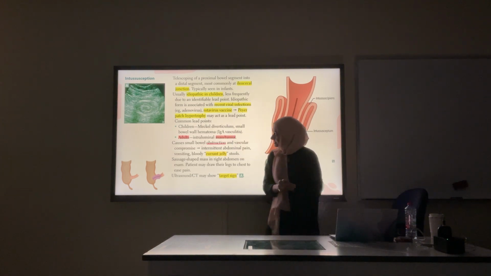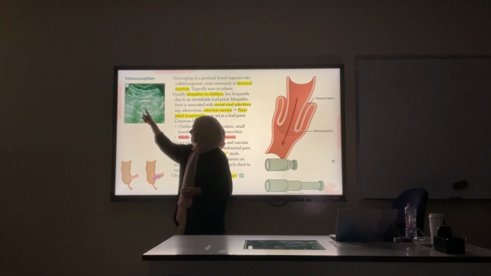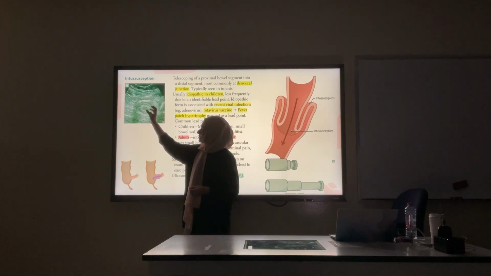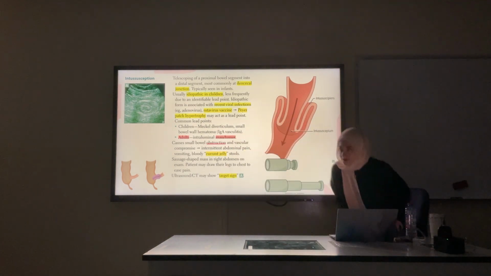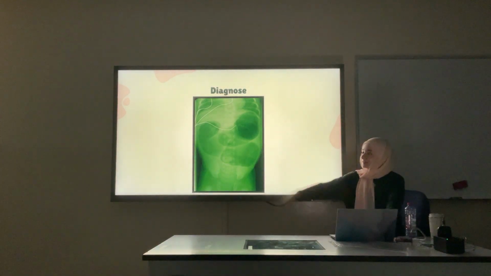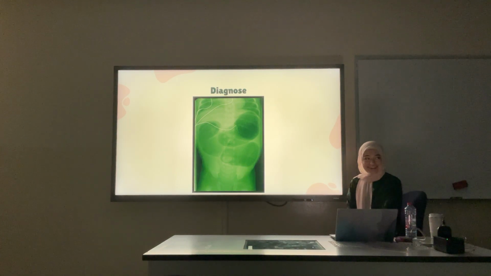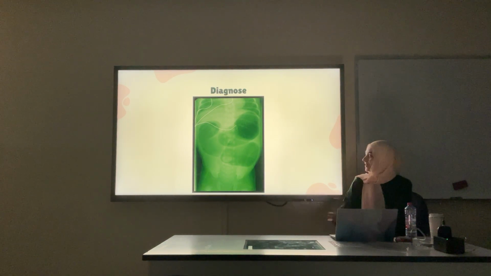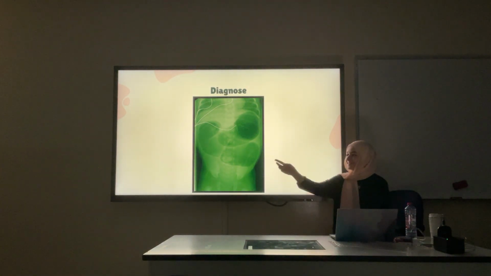Now, a characteristic sign on ultrasound is called the target sign, where you can see two big loops of bowel. It looks exactly like a target. Any questions so far? Diagnosis? Jejunal atresia. Why? Three bubbles. Triple bubble sign. Jejunal atresia.